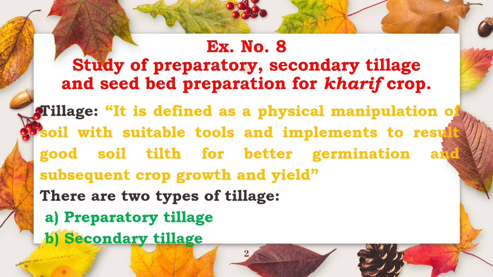It should be spread evenly and mixed well in the soil before the last harrowing, and after application of FYM, the last harrowings are given. Then after the last harrowing, light planking should be done before the sowing of crop, and for irrigation purposes, prepare the Sara immediately after the sowing of crop with the help of a Sara yantra. Okay, this is the seed bed preparation. This is exercise number 8, study of preparatory secondary tillage and seed bed preparation of kharif crop.